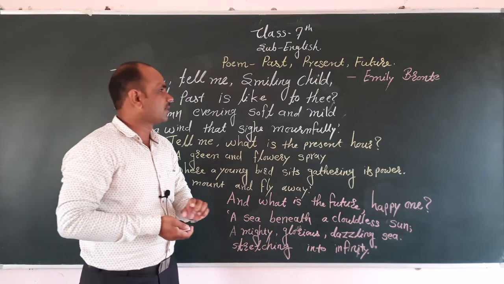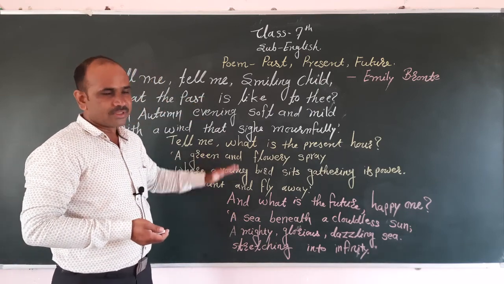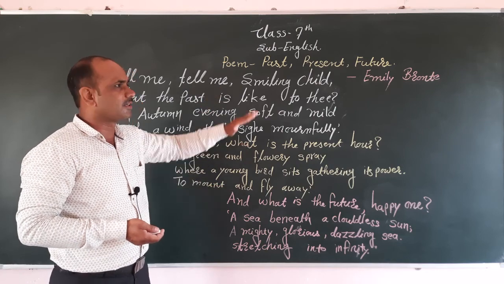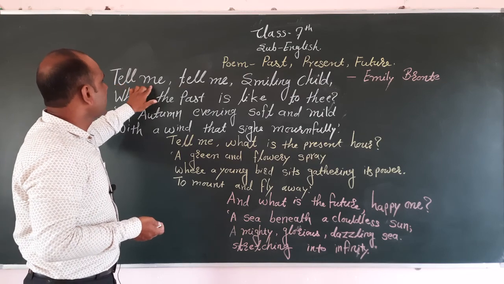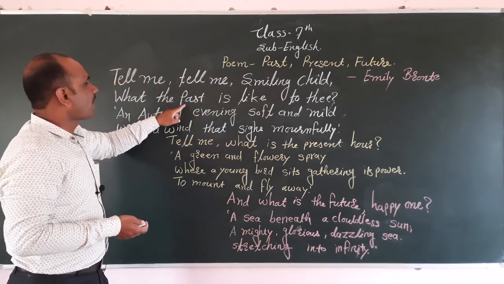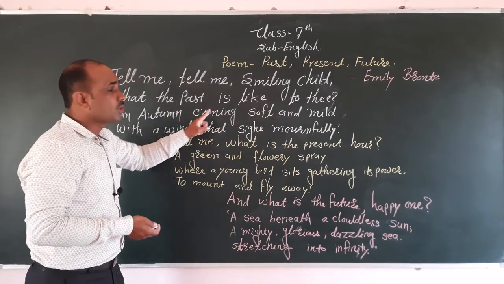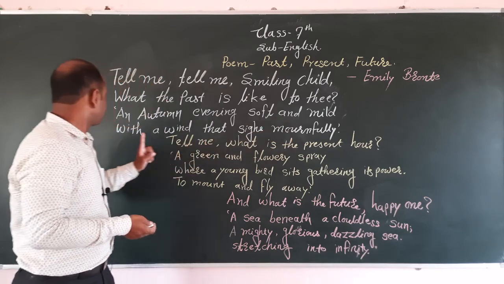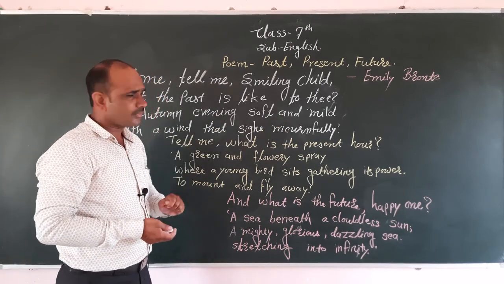Now we discuss the first stanza, then the second stanza, then the third stanza. These are the three stanzas written by the poet. Now we discuss the first stanza. Tell me, smiling child, what the past is like to thee. An autumn evening, soft and mild, with a wind that sighs mournfully.